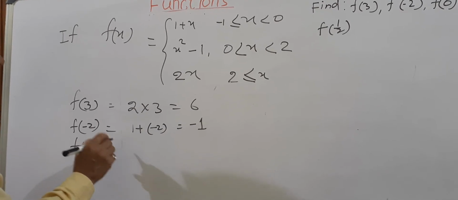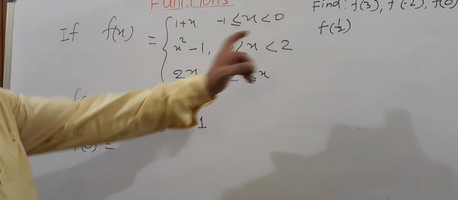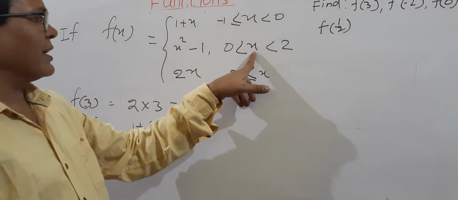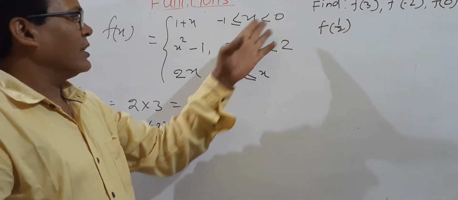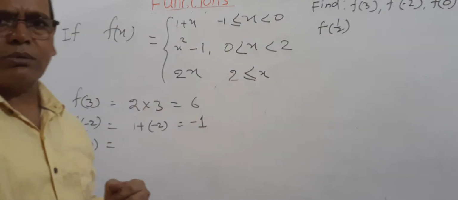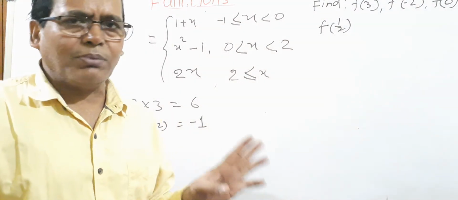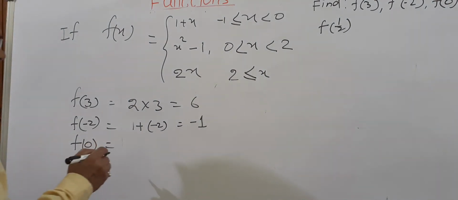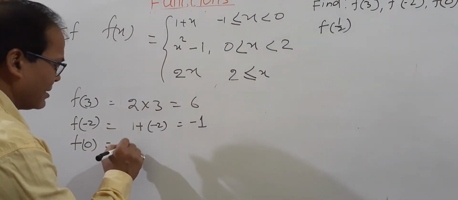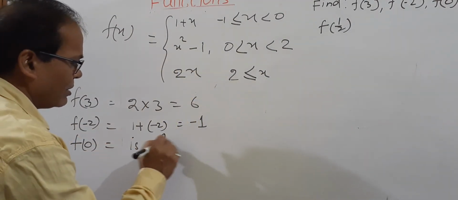f(0) means the x value should be 0. Here x is greater than 0, there x is less than 0. There is no equal to 0. So it is undefined. We cannot define it. So x equal to 0 is not defined in this function.